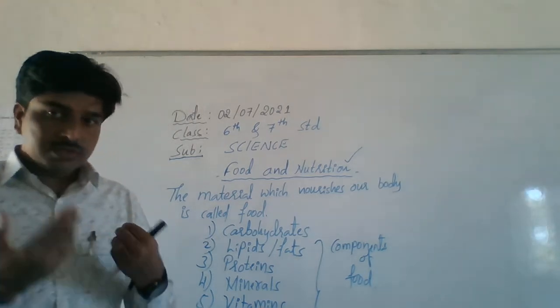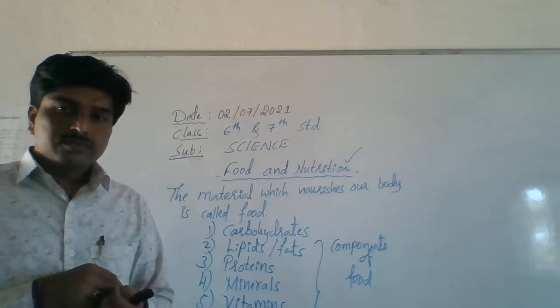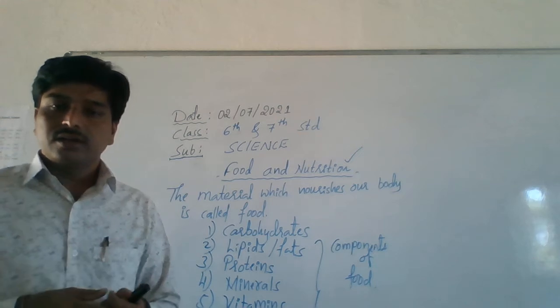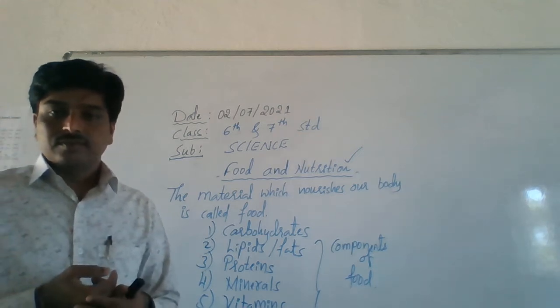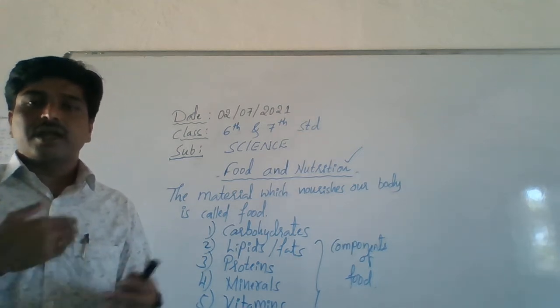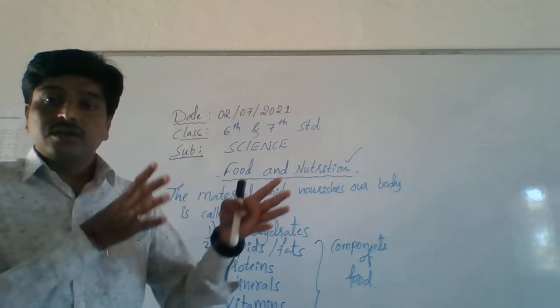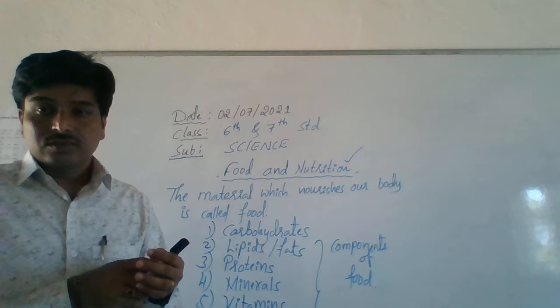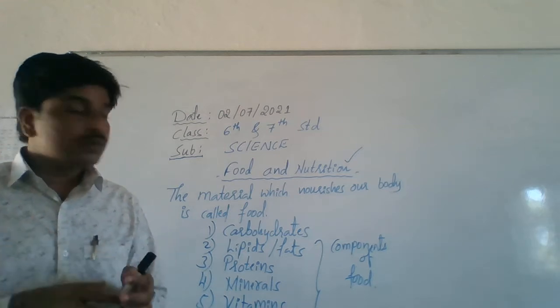You know how they produce this food? By combining carbon dioxide and water, they produce food. What is that food? Starch, glucose, C6H12O6.